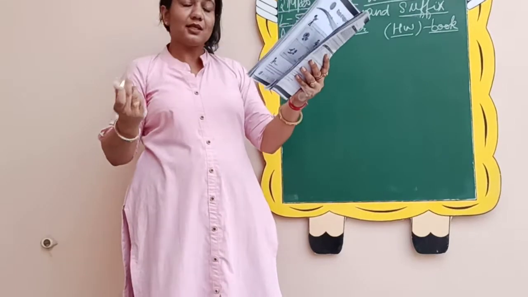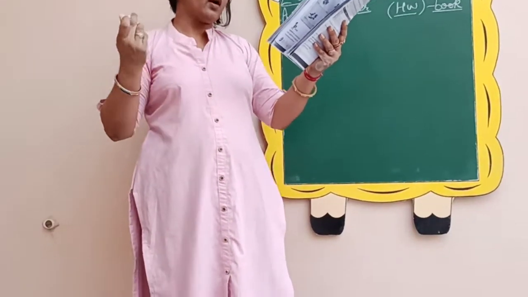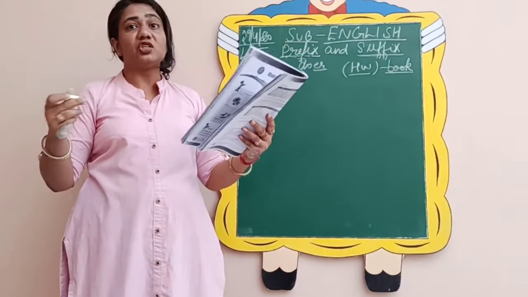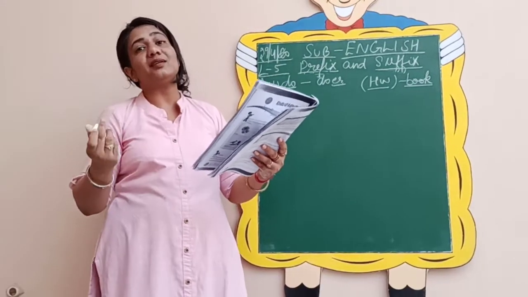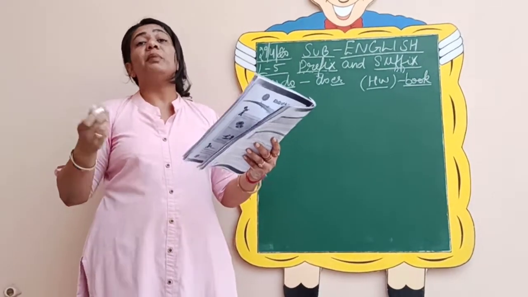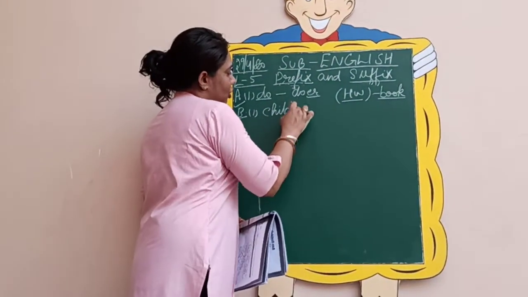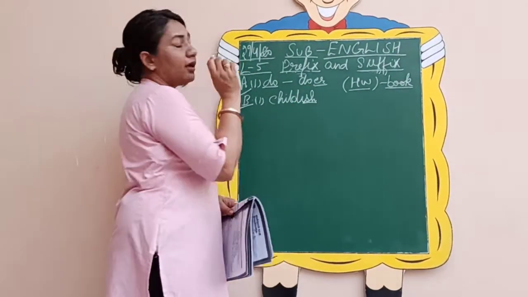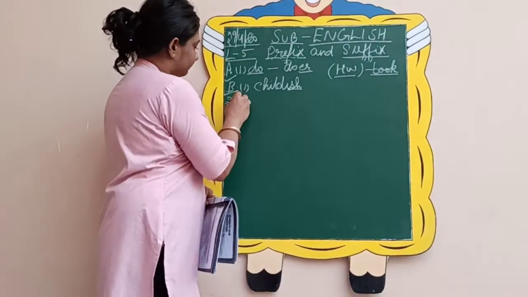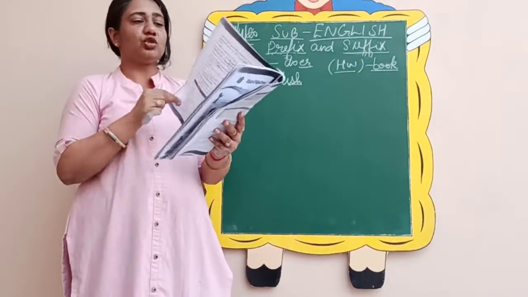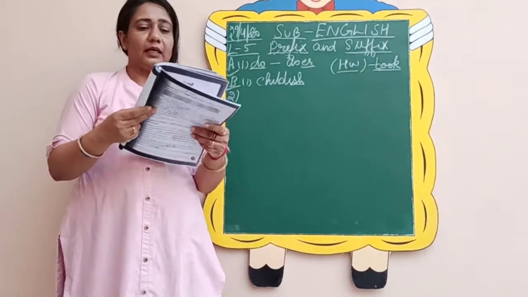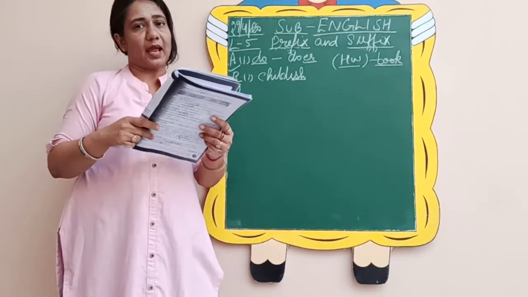Nitin was acting in a childish manner. Childish manner means बच्चों की तरह से. So it will take ish as your suffix, that is childish. So we'll change it into childish from child.